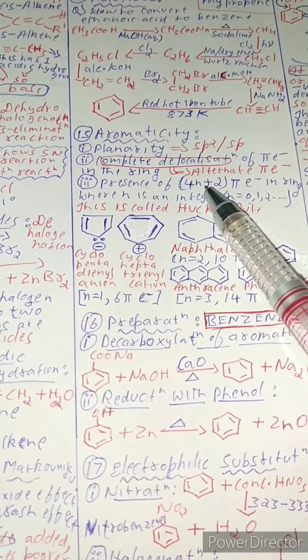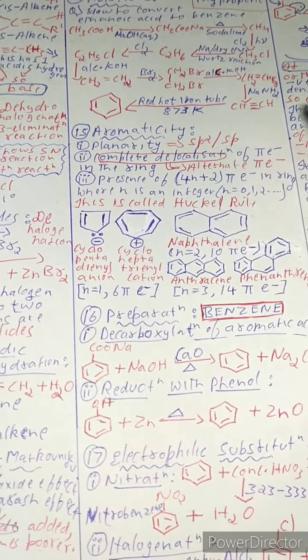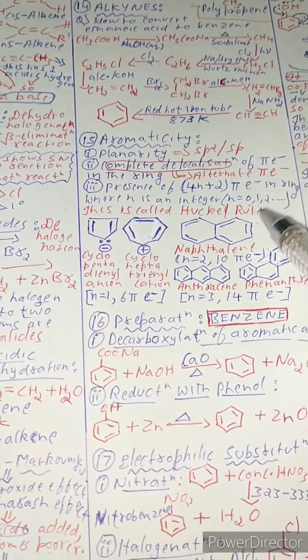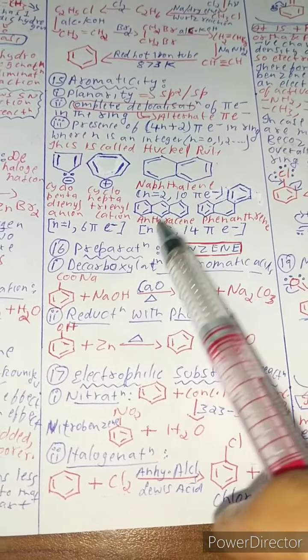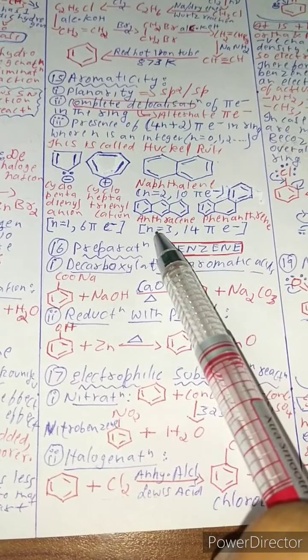Okay, 4 into 2 gives 8. Now 8 plus 2 gives 10. Is it 10? Yes, this is 10, so it is aromatic. Even here also, if you count this, it's 14 electrons, so n equal to 3 gives 14, which means it satisfies Huckel's rule, as simple as that.